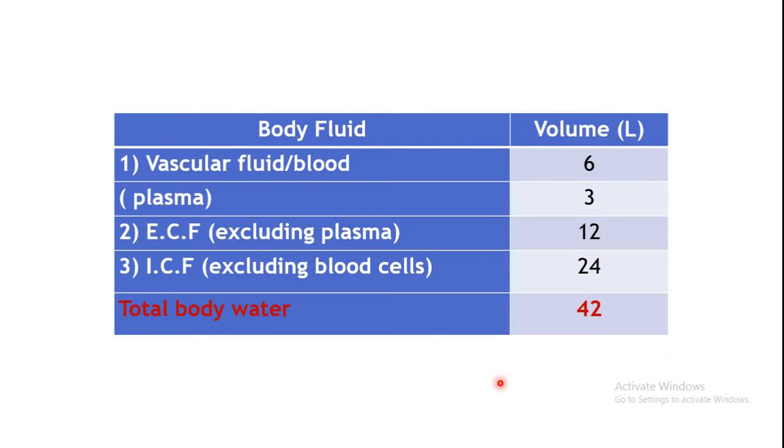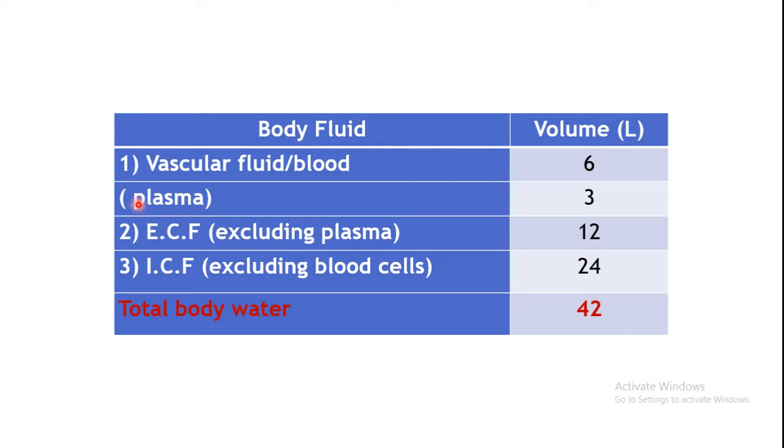Before going into the importance of the apparent volume of distribution, let us see what are the volumes of the different compartments of the body fluids. Vascular fluid, or the fluid present in the blood vessels, that is the blood, has a volume of approximately 6 liters. Plasma volume is approximately 3 liters. Then the extracellular fluids, excluding plasma, we have considered plasma also a type of ECF.